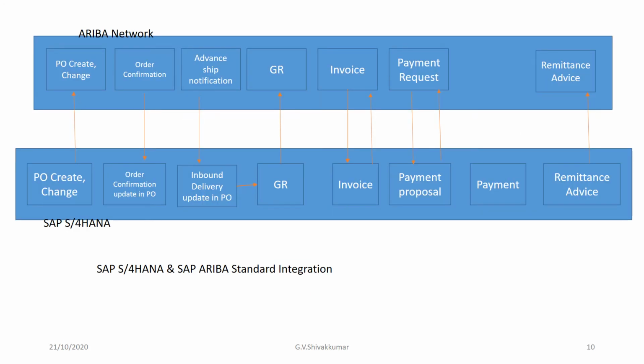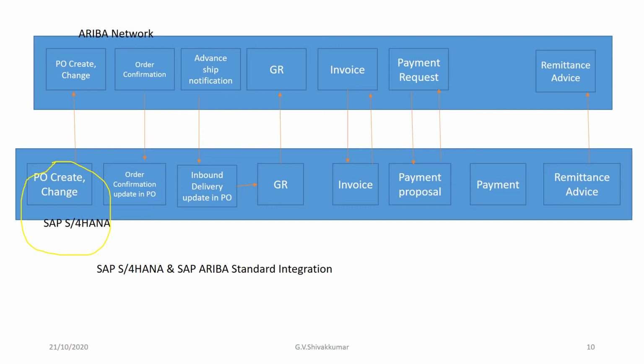As I already told, the purchase order here shows purchase order collaboration, showing SAP S/4HANA and SAP Ariba standard integration. The purchase order collaboration is sending the purchase order from SAP S/4HANA to the Ariba Network.